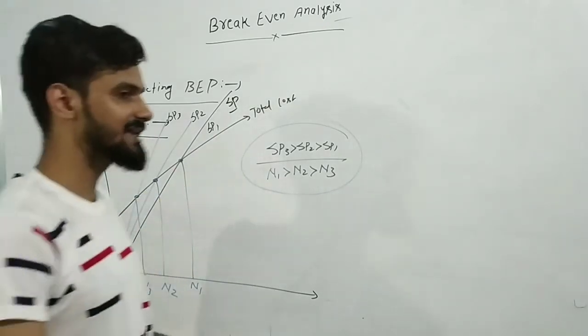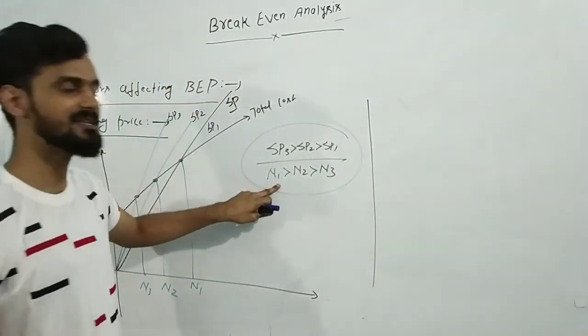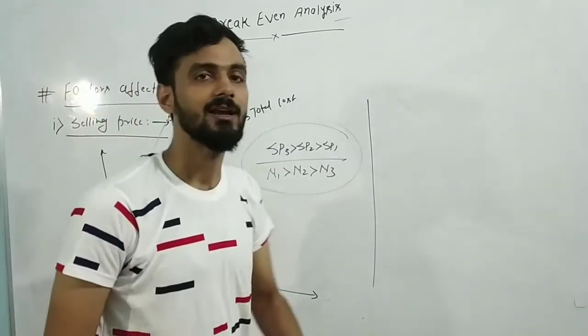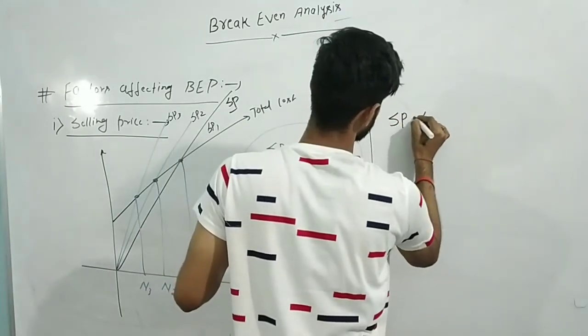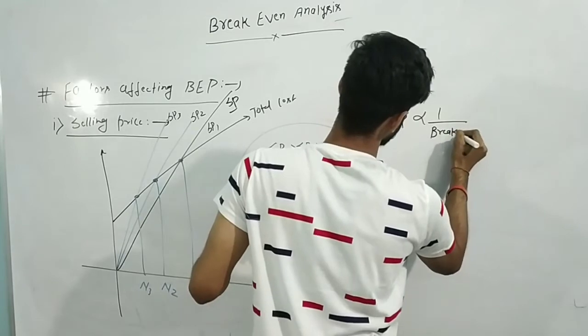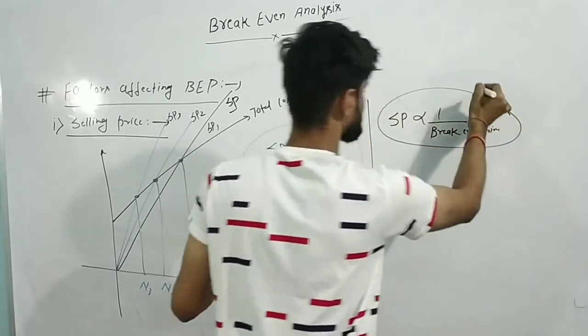So if selling price increases, then break-even point will decrease. It means the break-even point will shift towards the minimum value, which will be very fruitful for our plant. So I am writing: selling price per unit is inversely proportional to break-even point.